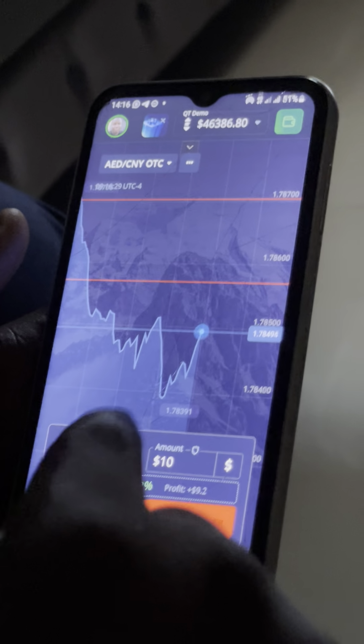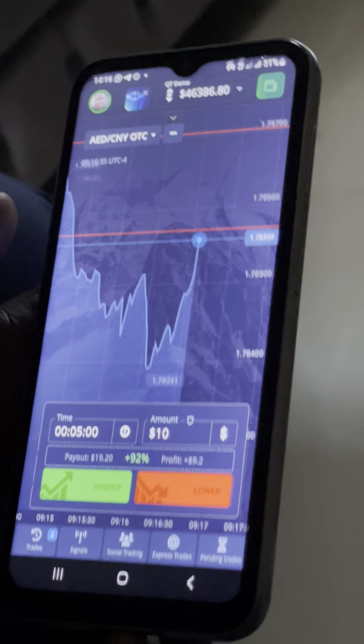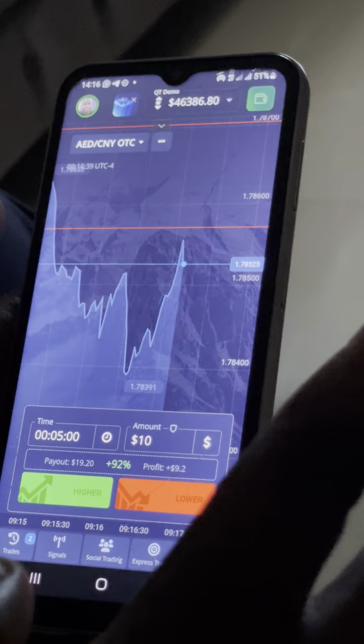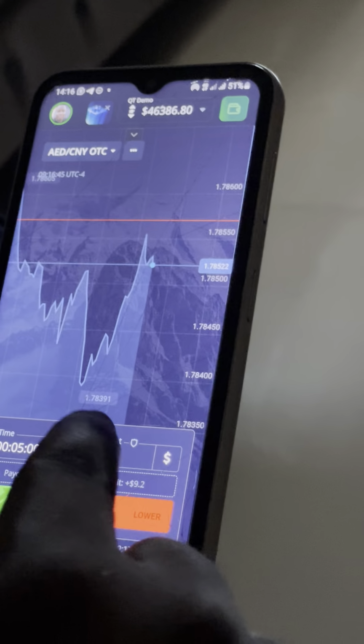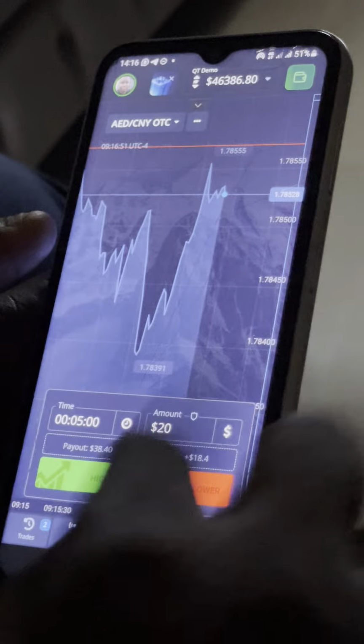The reason why we are timesing it by 2 is because if this one should end in profit, it is going to bring back the money that you've lost together with the profit that you are supposed to make. So you are going to make profit. Let's say you still lose the first martingale as well. You activate the second martingale by 1:05 p.m. and that is 10 times 2, which is 20. You put 20 and put lower again.